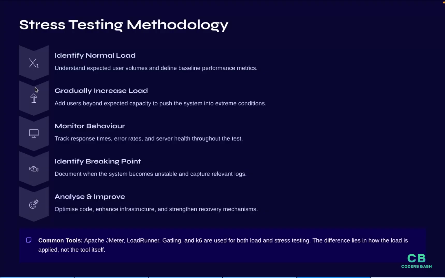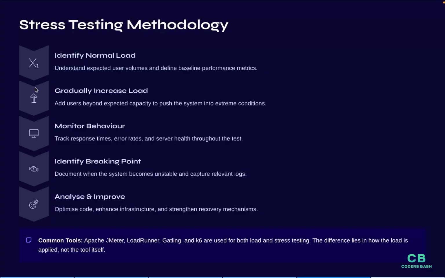Track the response time, error rates, and server health throughout the test. The fourth point is to identify the breaking point. Document when the system becomes unstable and capture the relevant logs. The fifth and final thing is analyze and improve. We need to optimize the code, improve the infrastructure, and enhance the recovery mechanism.